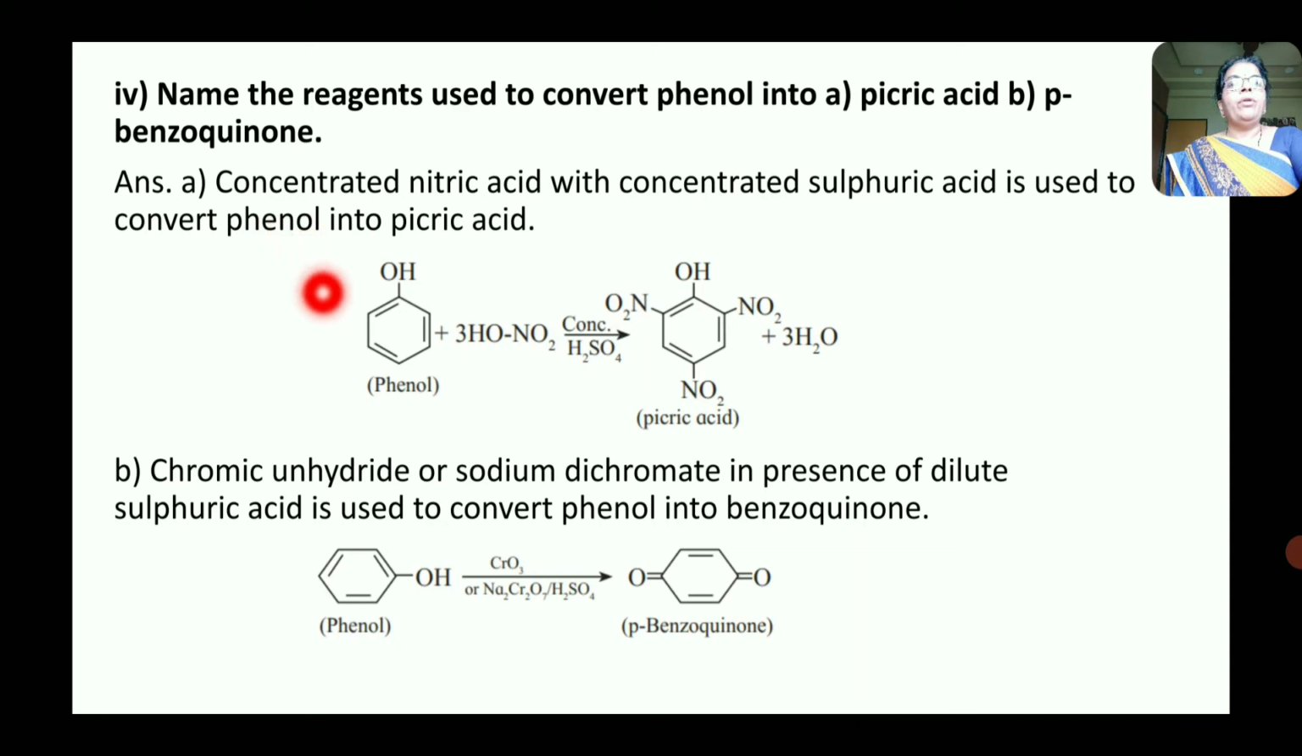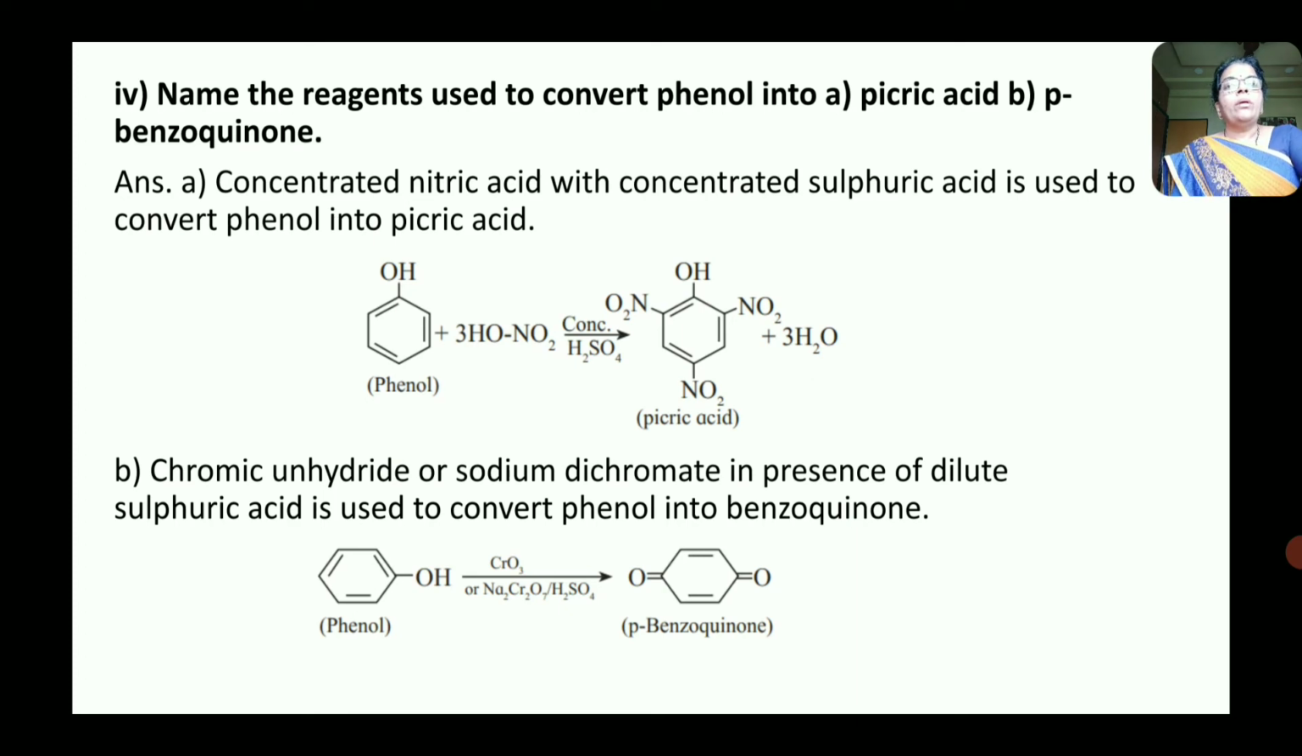Now here when phenol is treated with nitrating mixture, or nitrating mixture is nothing but a mixture of concentrated nitric acid and concentrated sulfuric acid, then here the hydrogen atoms from the ortho and para positions of phenol are replaced by NO2 group to form 2,4,6-trinitrophenol, or it is called picric acid, plus 3H2O.